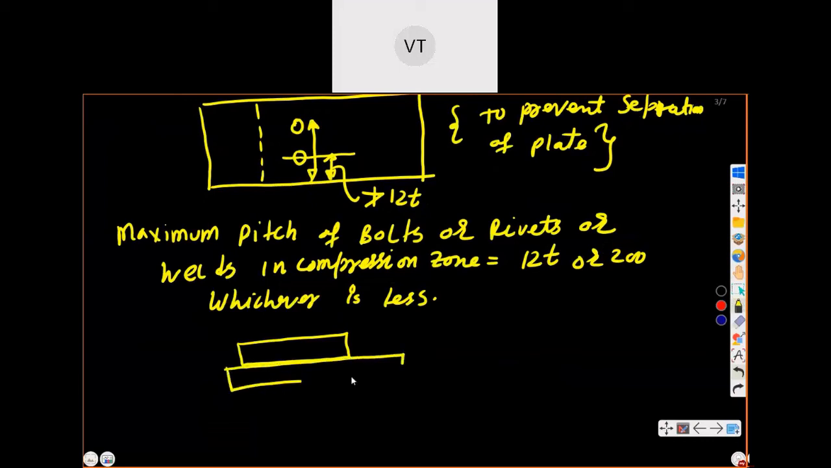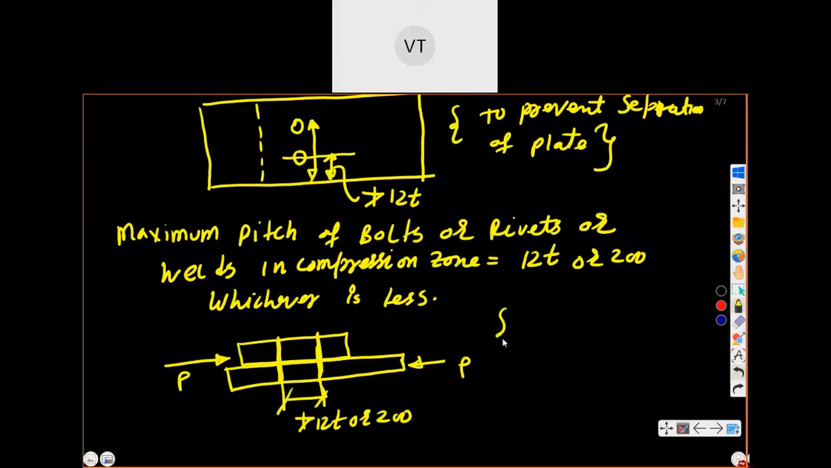Okay. So here the compressive load we are providing. This is P, that is compression load P. And this is compression load P. Compressive load P we are applying. So here the bolt is there. Here the bolt is there. So the distance between these two, the maximum distance you can provide, is not more than 12T or 200, whichever is less. So this much value you can provide.